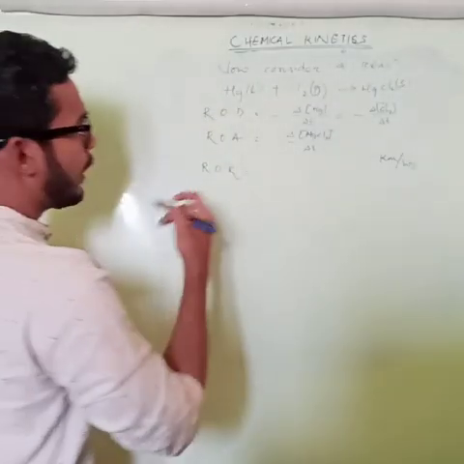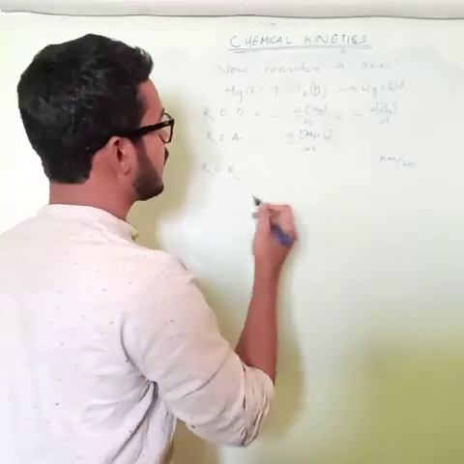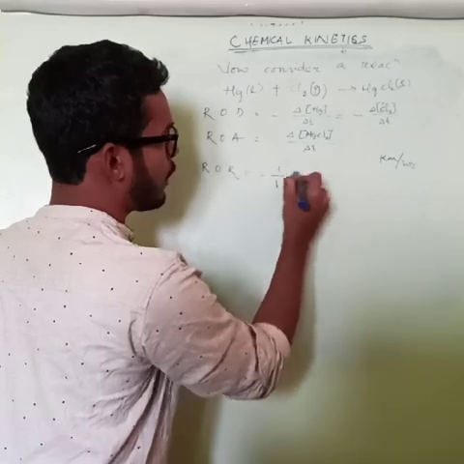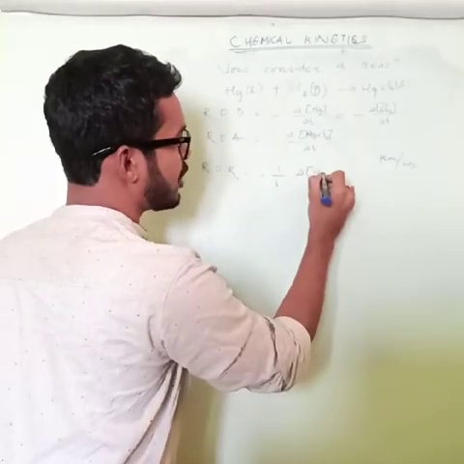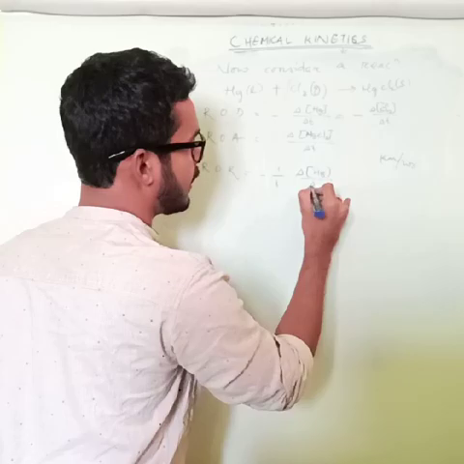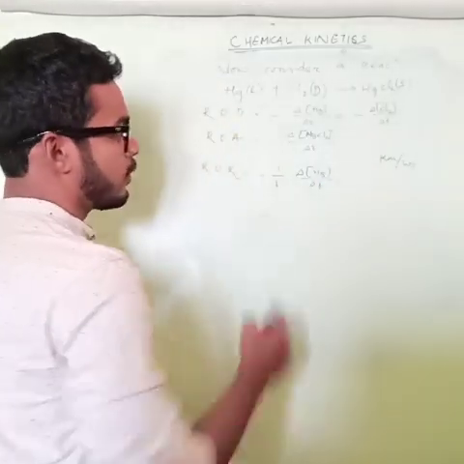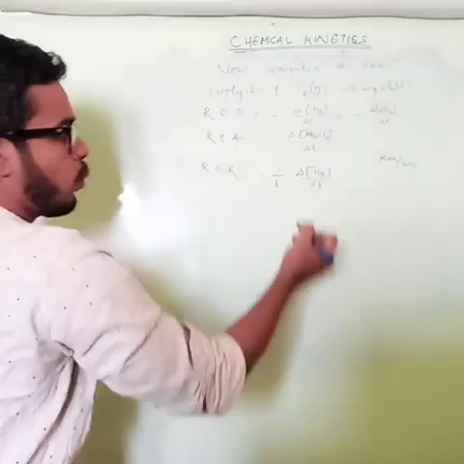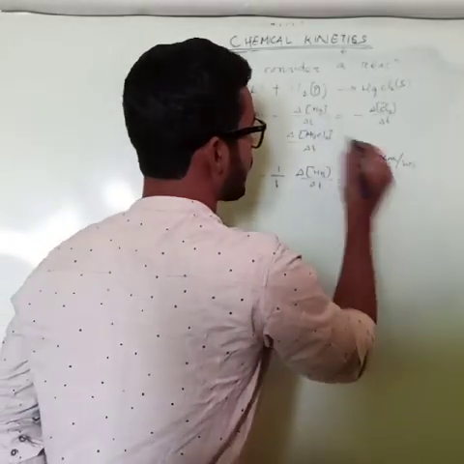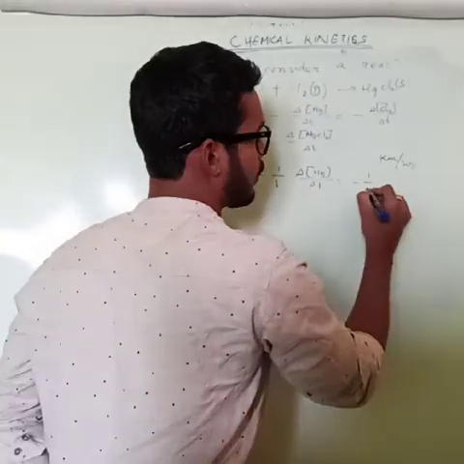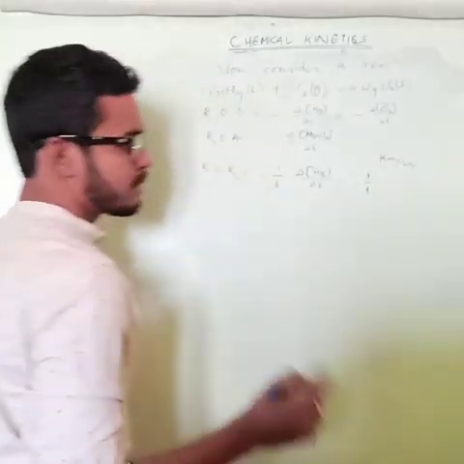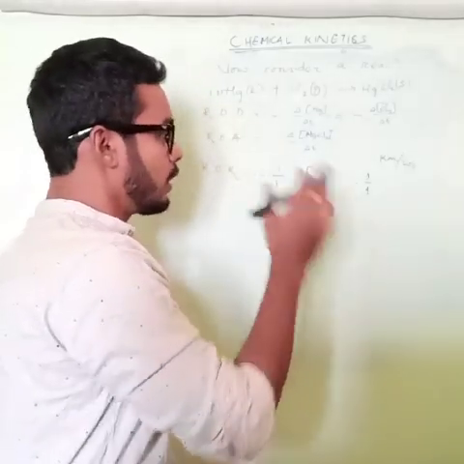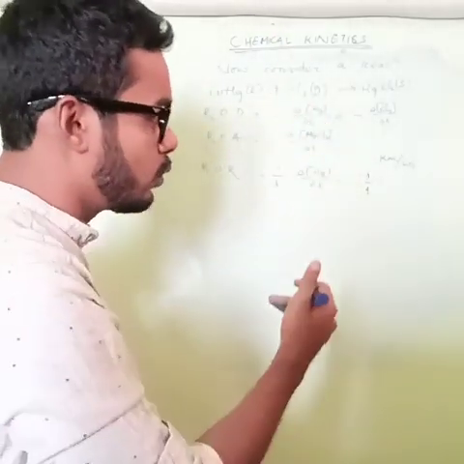So here, what will happen? The ROR you need to write like this: minus 1 by 1 del Hg concentration by del T. Again, this is 1 by 1 because the stoichiometric coefficient is 1 here. You do not need to write it because of 1. If 2 is there, then 1 by 2.